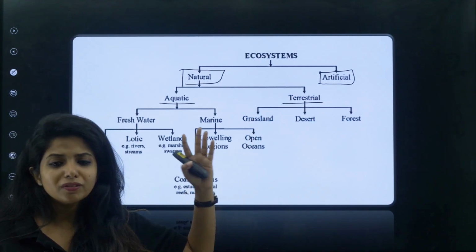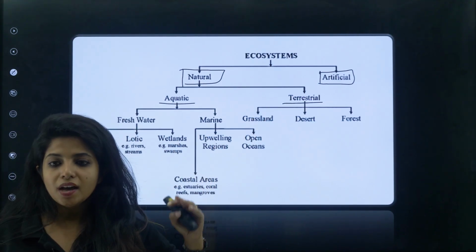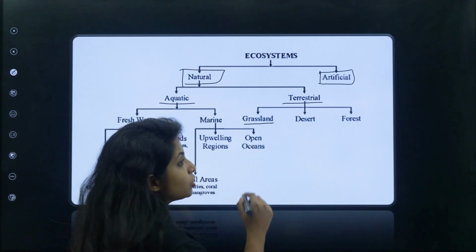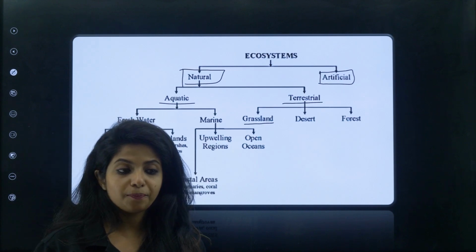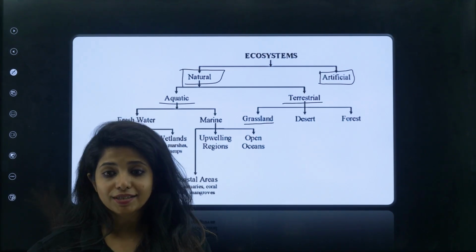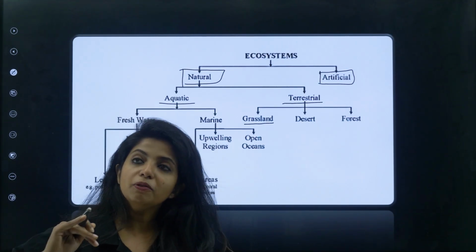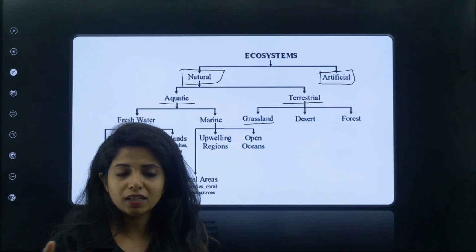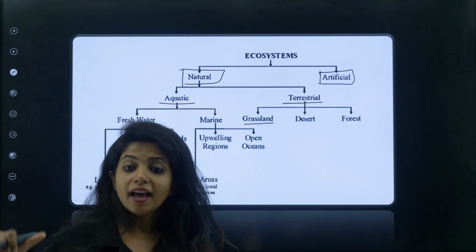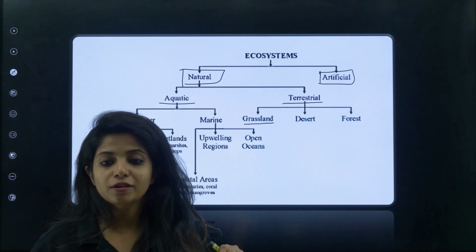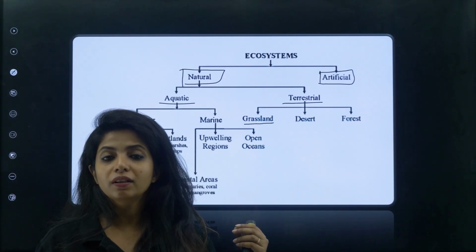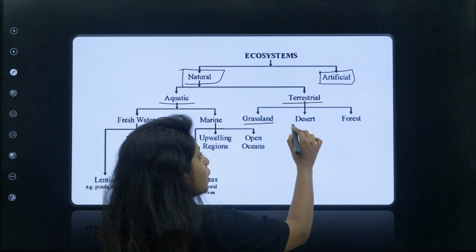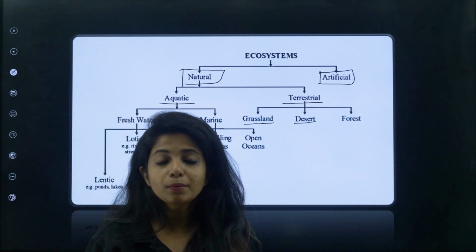Now terrestrial is something related to land. In land you have different types of land areas. There is grassland, where the majority of plant species are grasses. You will find animals that eat grasses over there, and some other animals which eat these animals. You might know that lions and others are found in the grassland ecosystem. Now talking about desert, you will find cactus and camel and everything.